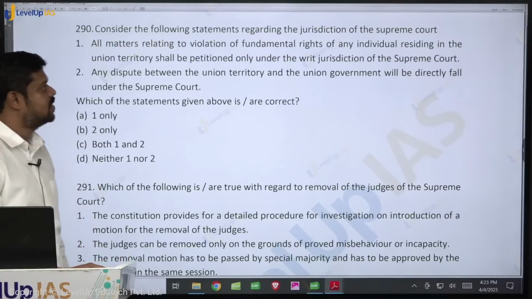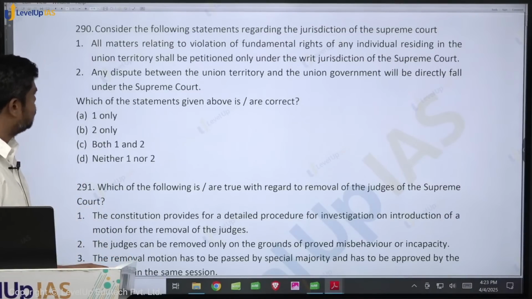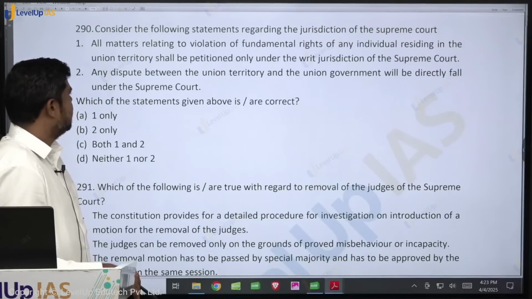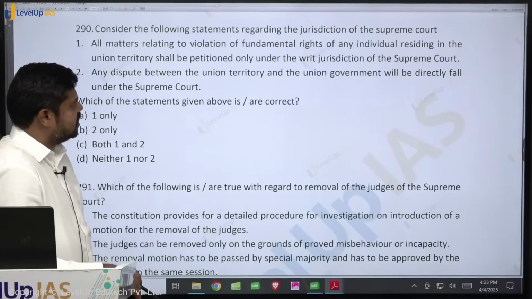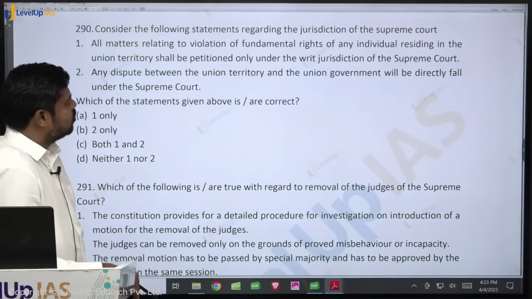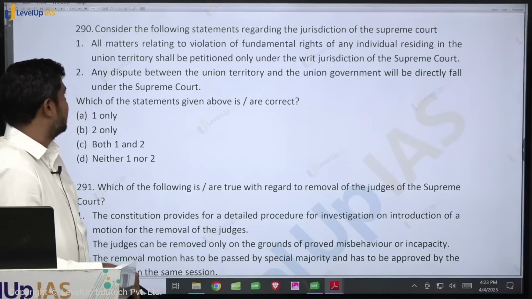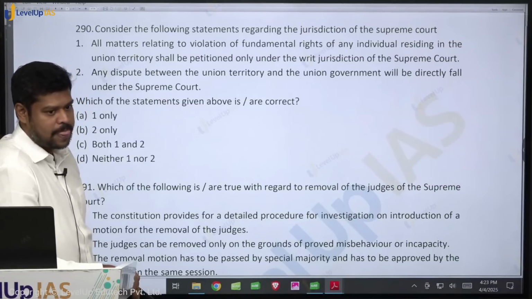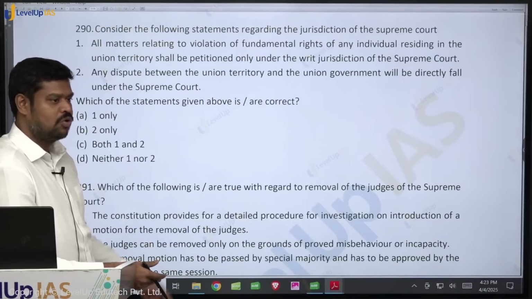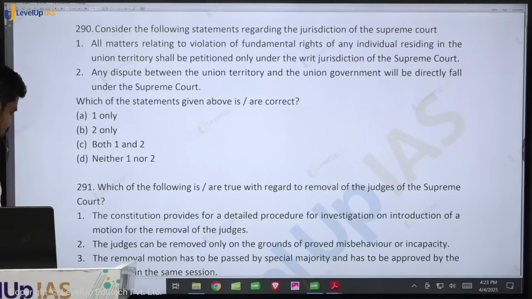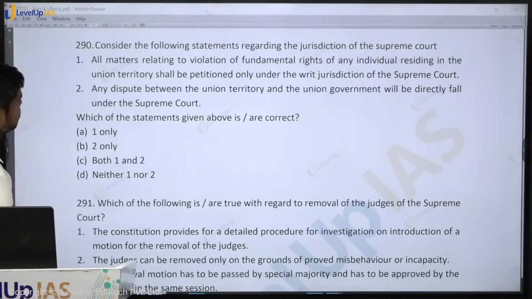Consider the following statements regarding the jurisdiction of the Supreme Court. Statement 1. All matters relating to the violation of fundamental rights of any individual residing in the Union Territory shall be petitioned only under the writ jurisdiction of the Supreme Court. Is it true? He may go to the Supreme Court or he may go to the High Court which has jurisdiction over that particular Union Territory. So it is not necessarily only in the Supreme Court. So therefore, this particular statement is wrong.